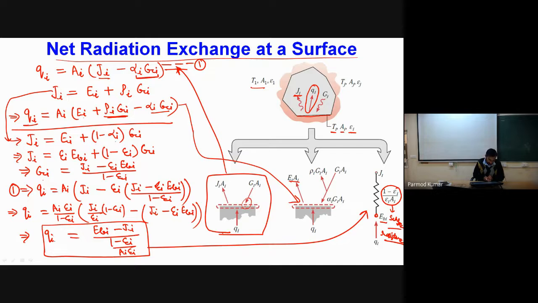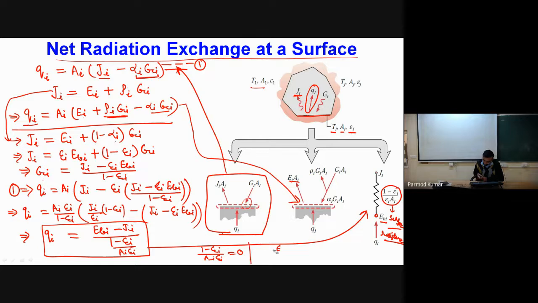Okay, and the total heat transfer will be linked with black body radiation minus radiosity divided by this surface resistance, which is a function of the emissivity of the surface. Now if we consider a black body, for a black body the surface resistance will become 0, and under that scenario radiosity will be equal to the black body emission, because whatever irradiation comes on the black body will be completely absorbed by it.